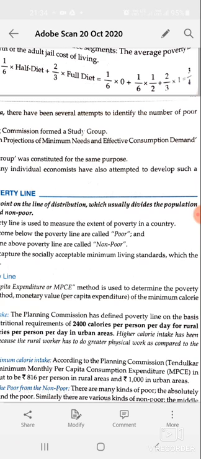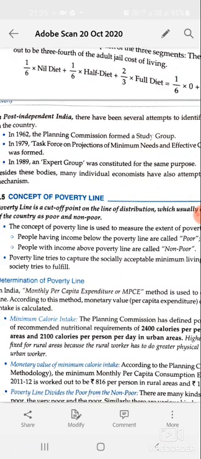The Planning Commission has defined the poverty line on the basis of the recommended nutrition requirement of 2400 calories per person per day for rural areas and 2100 calories per person per day in urban areas. According to this method, a person who lives in an urban area and consumes less than 2100 calories in a day is called poor.